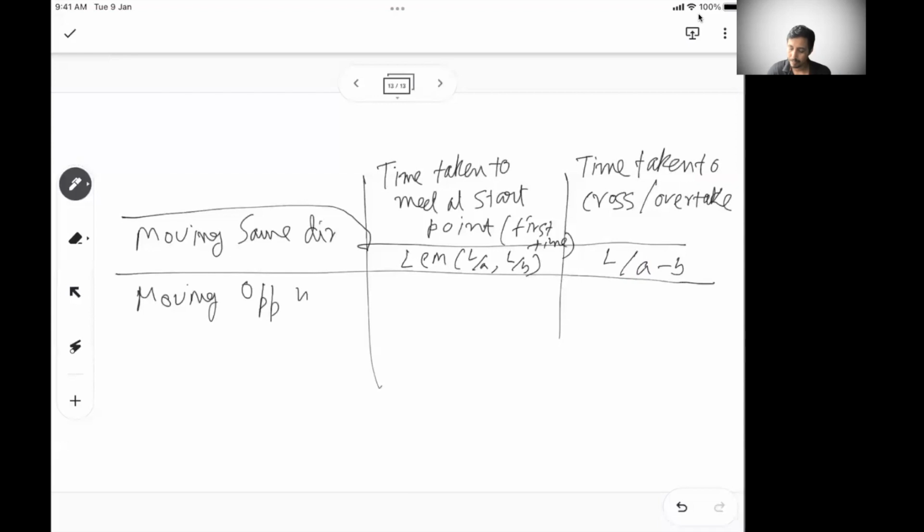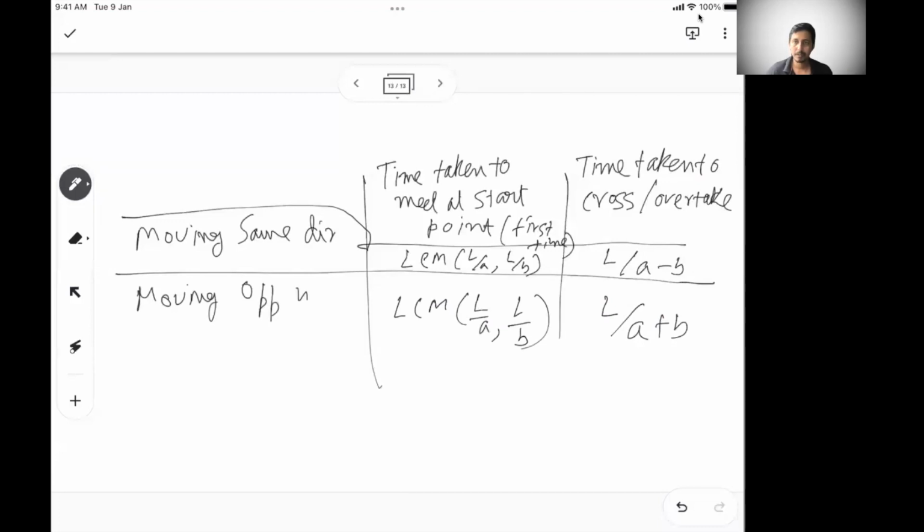But when you are moving in the opposite direction, the time taken to meet again at the starting point will remain the same. It will be LCM of L by A, comma, L by B. It's the same. But here it will be L by B. Sorry for the confusion. So I think this is what we have done earlier, and this is what it is.